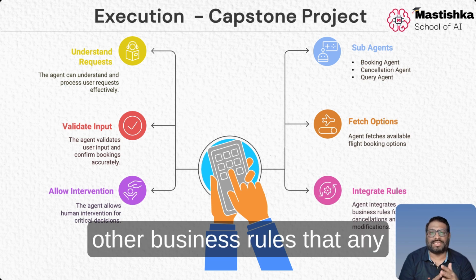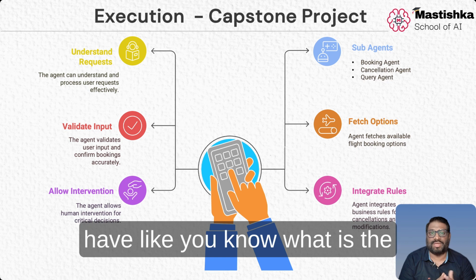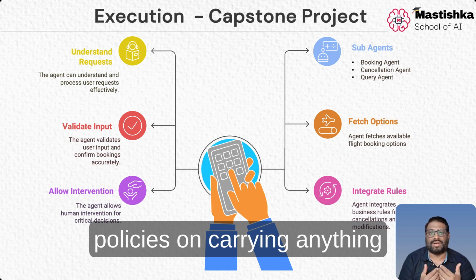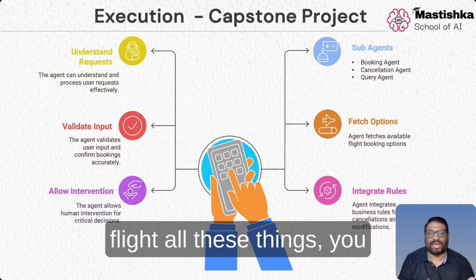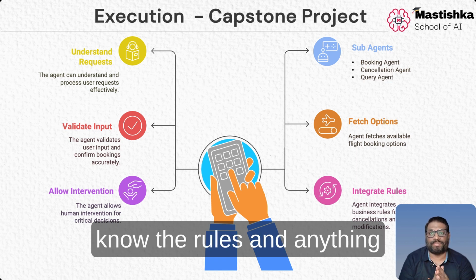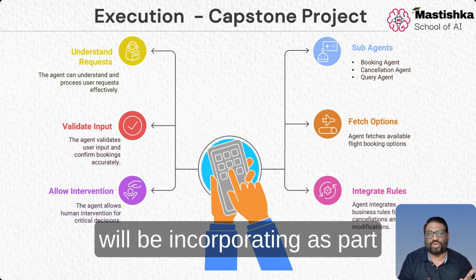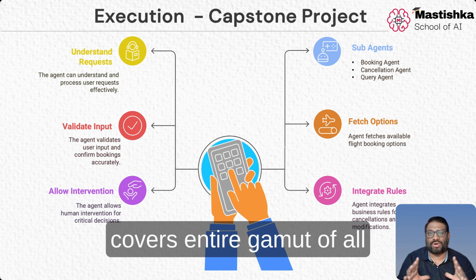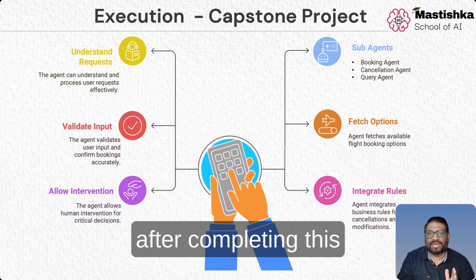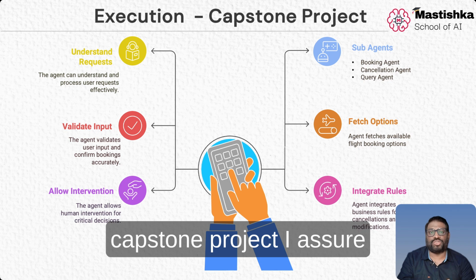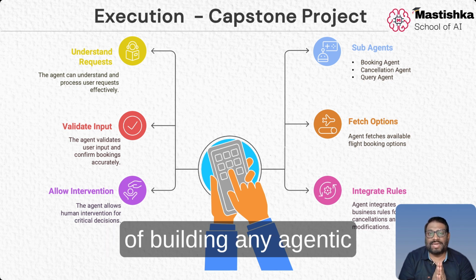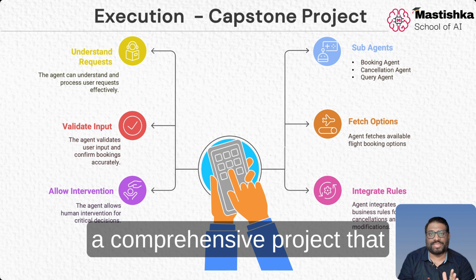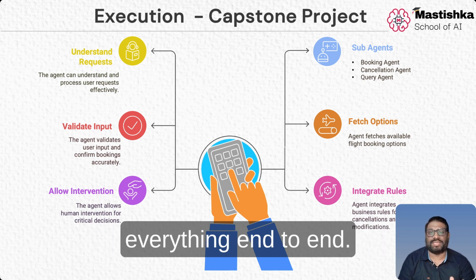And then we'll integrate any other business rules that we have, like the company policies on refunds, and the company's policies on carrying any goods into the flight. All these rules and anything related to flight booking will be incorporated as part of this capstone project. So this capstone project covers the entire gamut of agentic engineering, and after completing it, I assure you that you will be capable of building any agentic application that supports your business case, because this is such a comprehensive project that covers everything end to end.